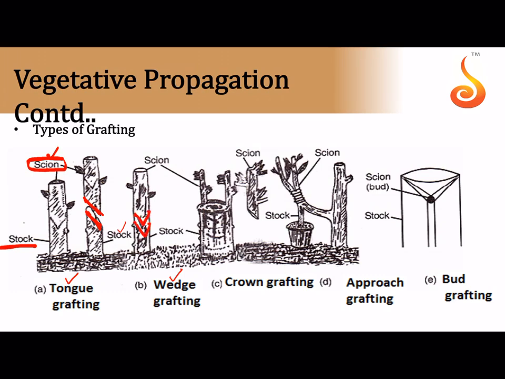In case of crown grafting, you take a stalk which is very broad, and you make incisions, you make slots on the stalk, and you insert small branches of scion into the stalk, and that starts growing as a plant after the cambium fuses with each other.